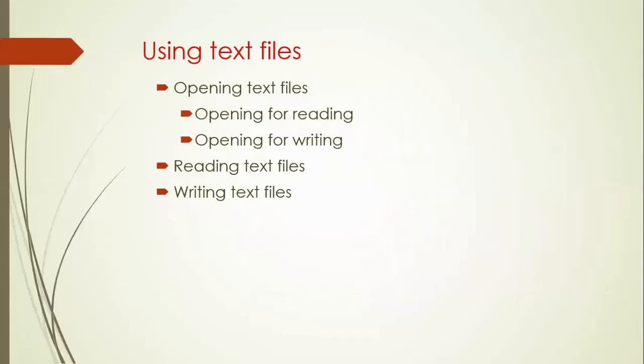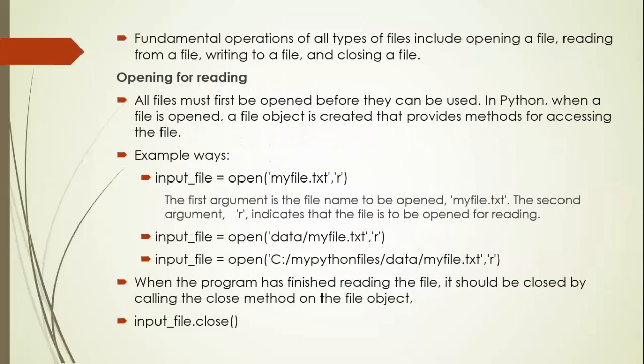Now I will explain the uses of text files: opening the text file, opening for read, opening for write. Let us see how opening text files to read and write takes place in Python. The fundamental operations of all types of files include opening a file, reading from a file, writing to a file, and finally closing the file. These are the four fundamental types of operations you can perform on a file.